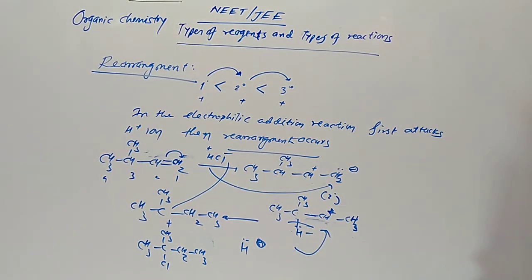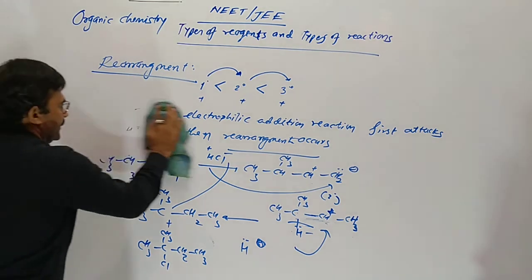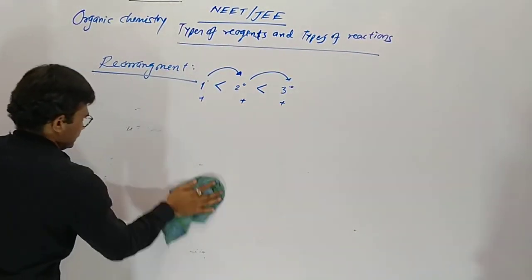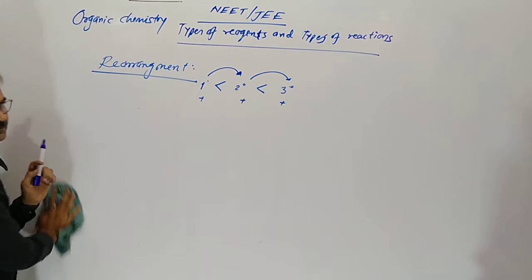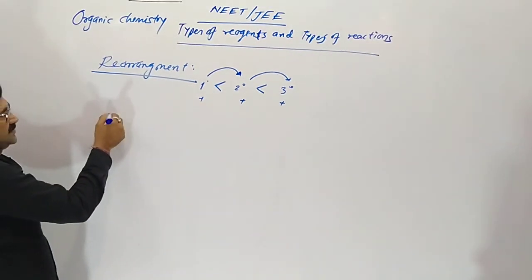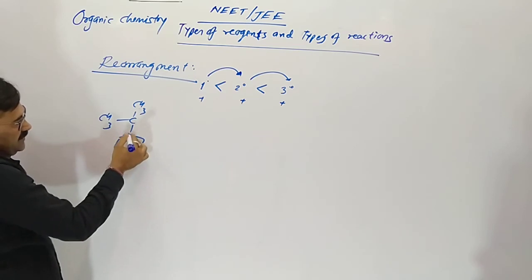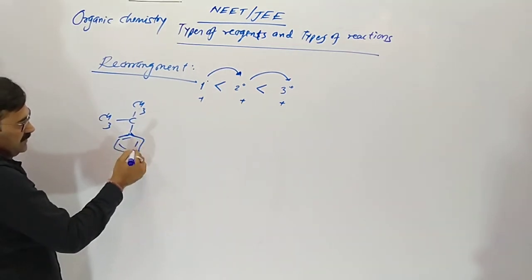In this case, take the screenshot for better understanding. And now another example. Suppose CH3, CCH3. Here is the phenyl group, benzene ring.